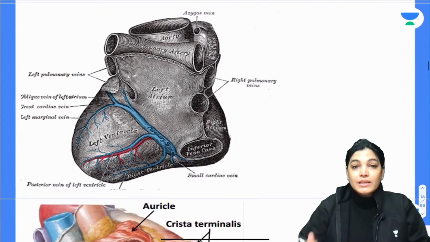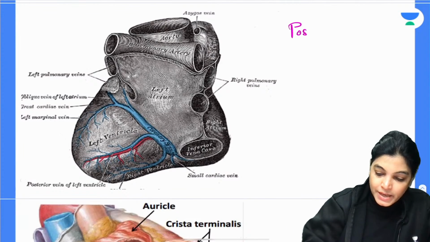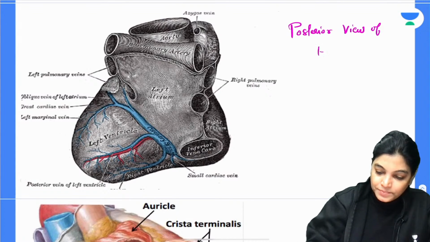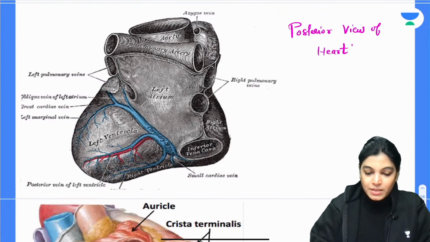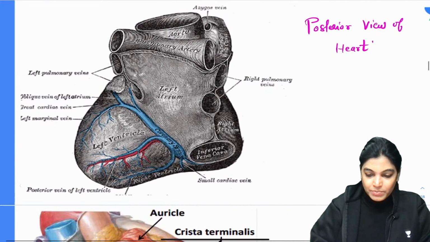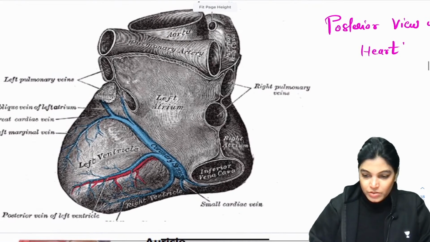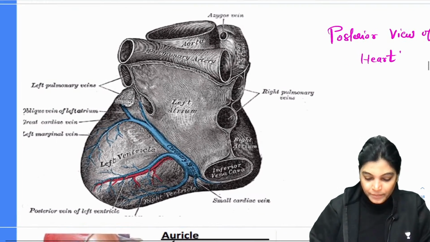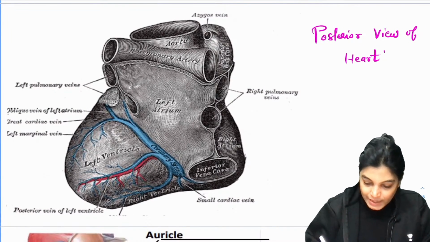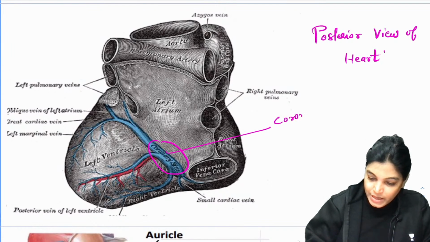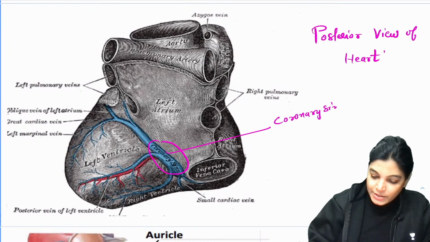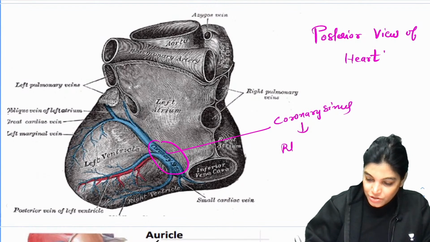First, this is the posterior view of the heart. Let me slightly enlarge it, my dear aspirants. You can see this structure shown is the coronary sinus, and it opens inside the right atrium.